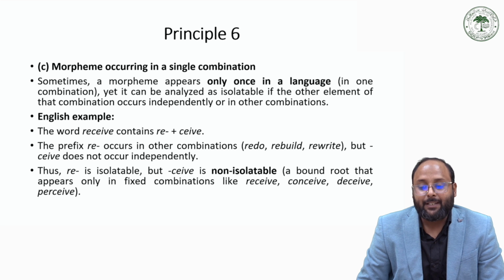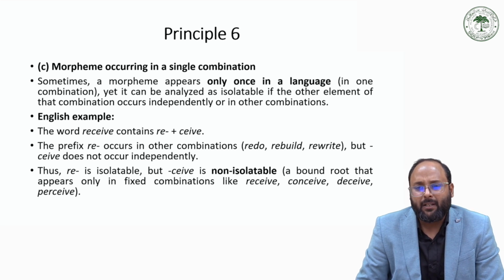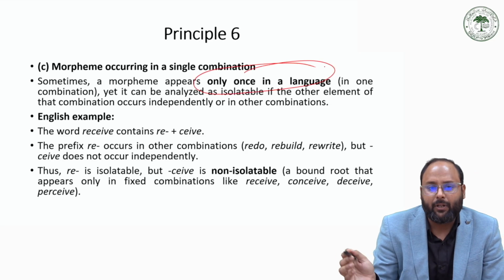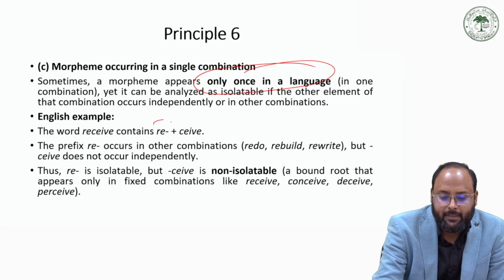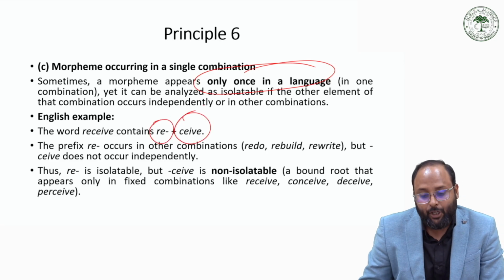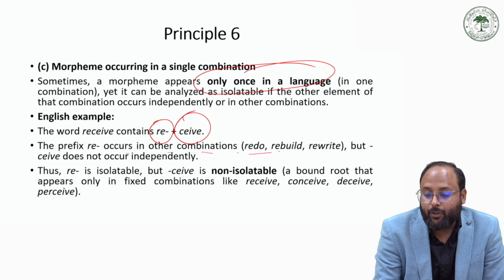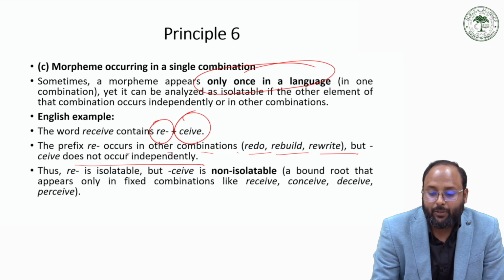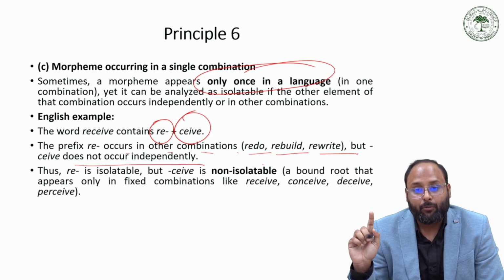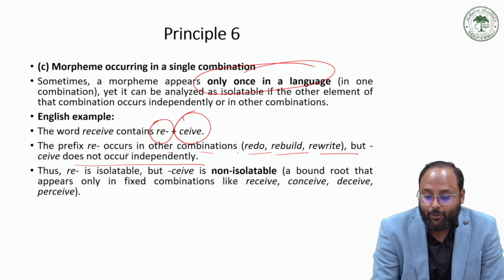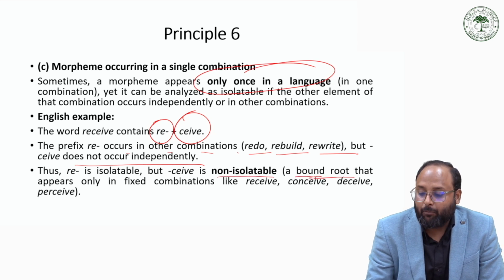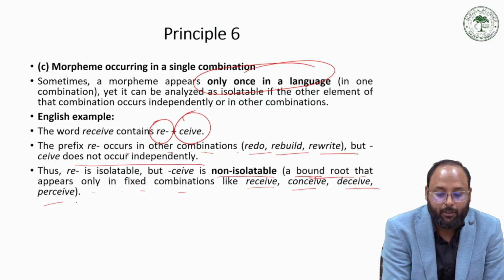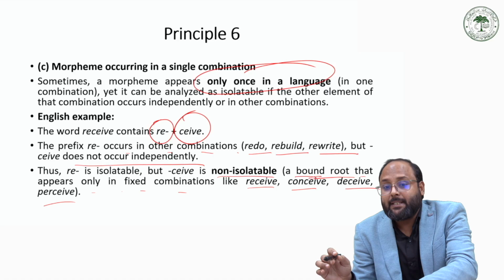Another example from English is very rare, occurring only once in a language, so it is not regular. Like the word receive, which contains two morphemes, re and sieve. The re occurs in other combinations also, like redo, rebuild, rewrite, so re can be an isolatable morpheme. But sieve does not occur independently. It is non-isolatable because it is a bound root that appears only in fixed combinations like receive, conceive, deceive, and perceive. So this sieve can occur only in this kind of combination.